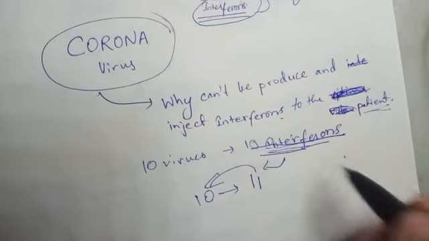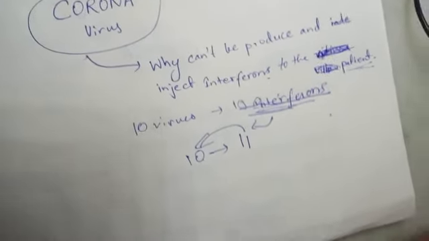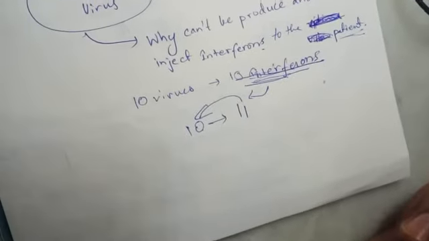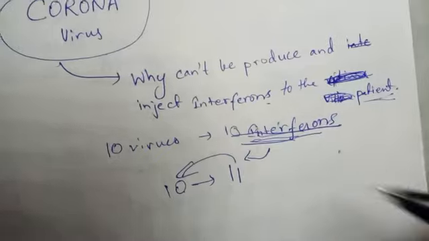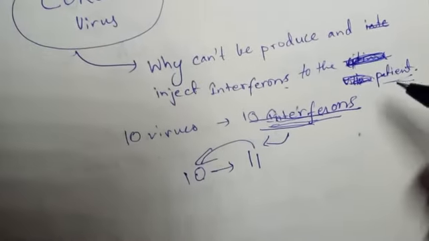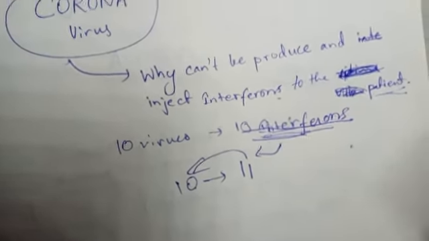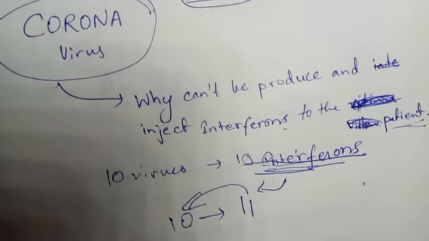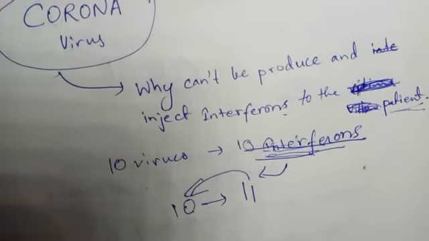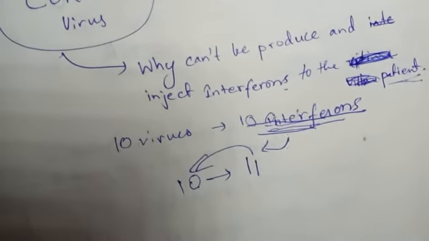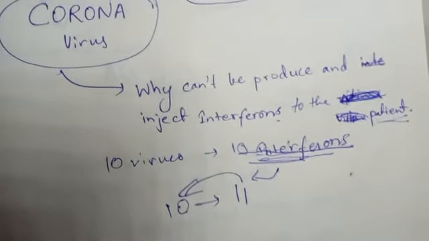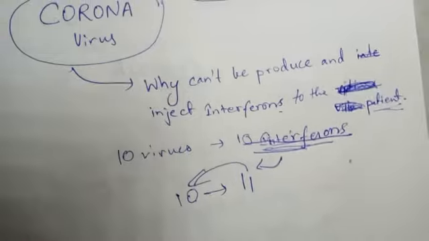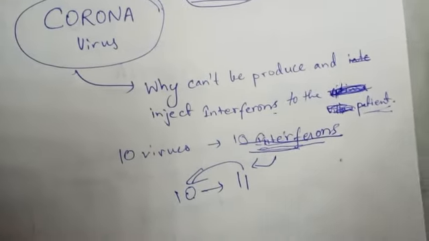These are not vaccines, this is immunity, and it's already there in the victim's body. So why can't we produce more, or why can't we create a medicine which can produce more interferons? Like the way a virus multiplies, what if interferons could multiply, right? That's the big question about coronavirus, and I'll leave it up to you how you're going to solve it.